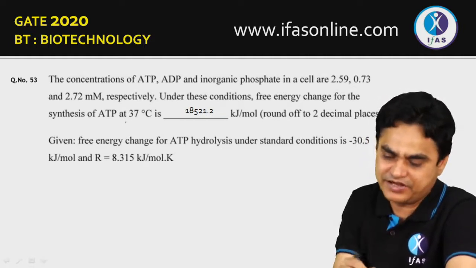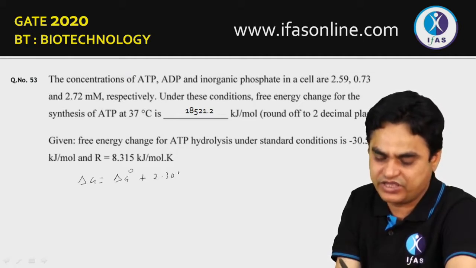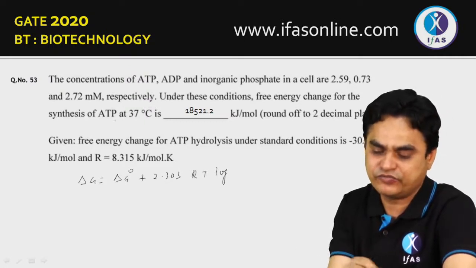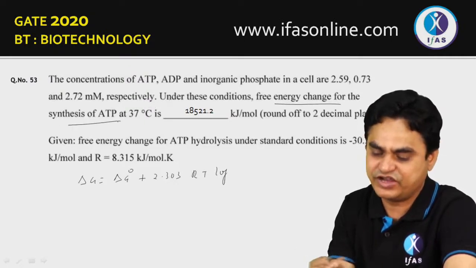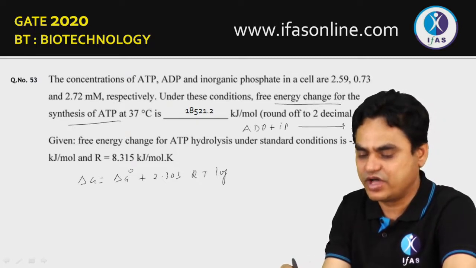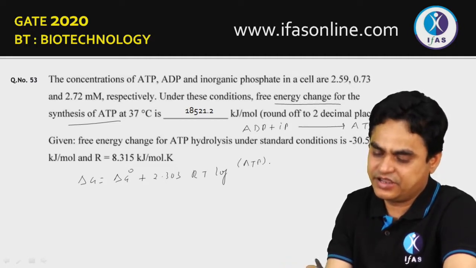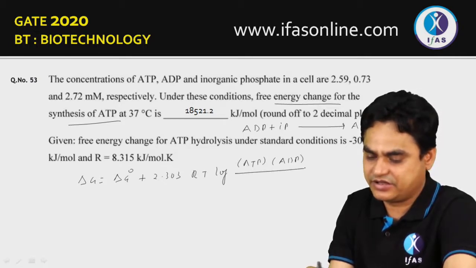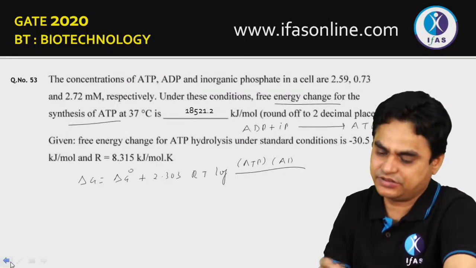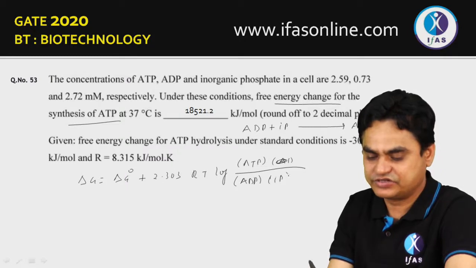The formula which would be applied would be delta G is equal to delta G0 plus 2.303 RT log of the products, because what you have to calculate here is the free energy change for synthesis of ATP. So the reaction would be ADP plus inorganic phosphate is going to give you ATP. So the product is ATP divided by ADP times inorganic phosphate. Now simply you have to put in the values.